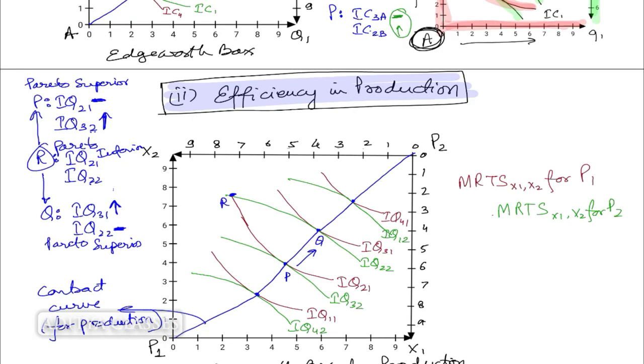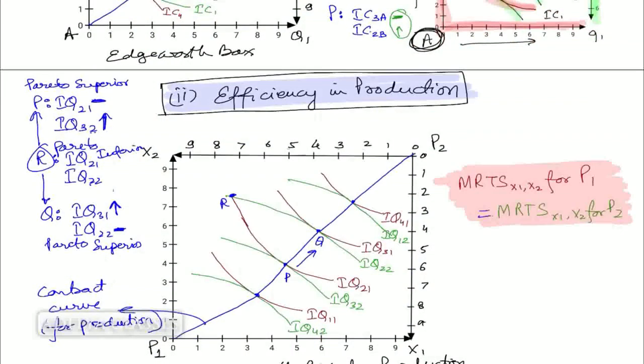This is an essential condition for Pareto optimality. What is this essential condition? That the marginal rate of technical substitution for P1 should be equal to P2.